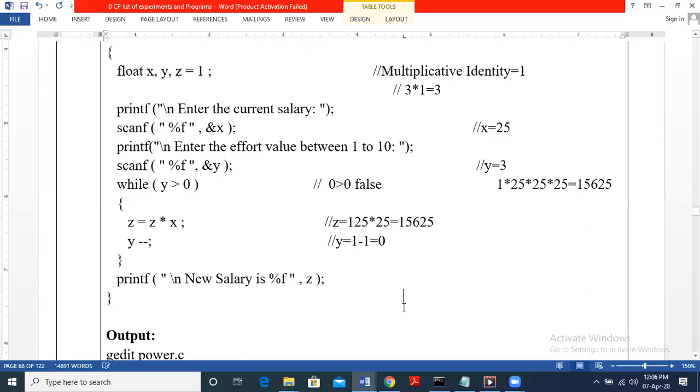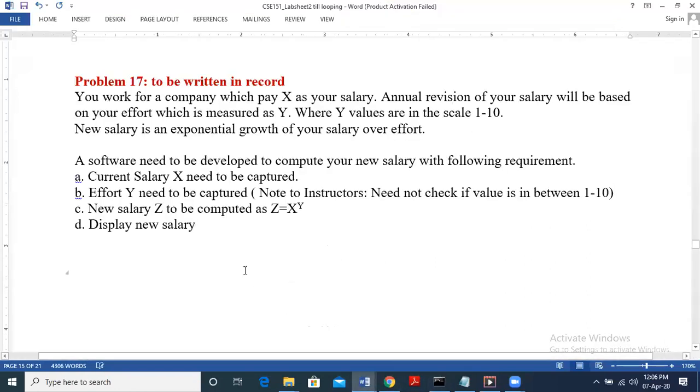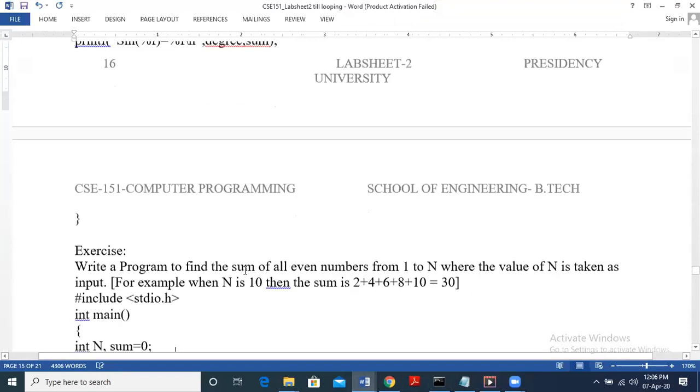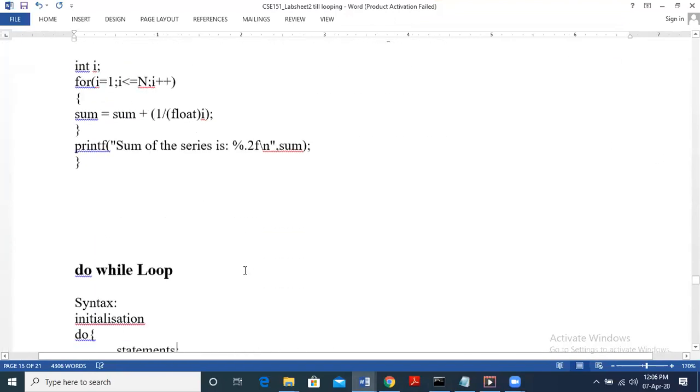Okay, along with that, we will just see there are a few more problems here. I will share the chat sheet also with you.